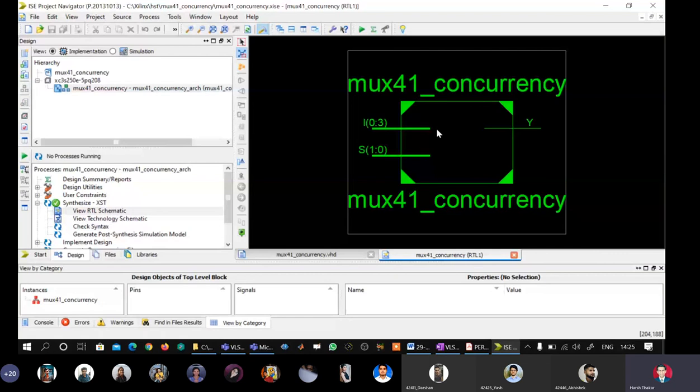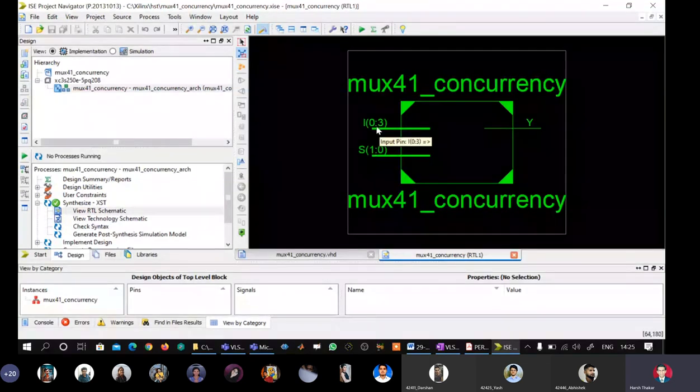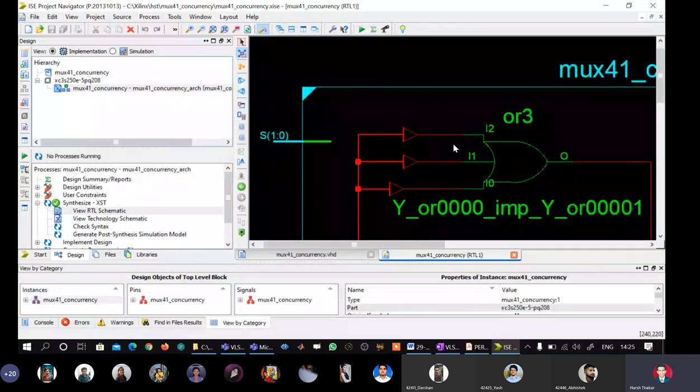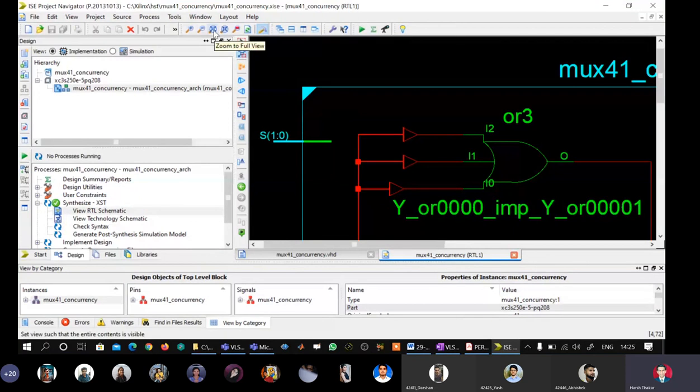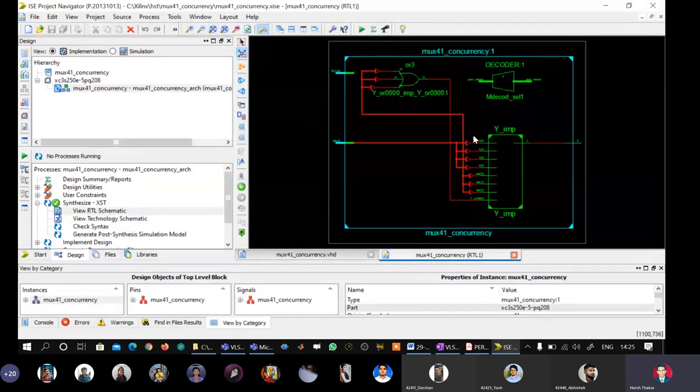We see here the input I is 0:3. That means it is a vector. We see now it is 0 to 3. And the select line is a 2-bit bus and it is 1 down to 0. Output is as well. Let us go and see what are the details inside. Double click this. I have something which is very interesting and it reminds us all of second year engineering. I will say zoom to full view and this is it.